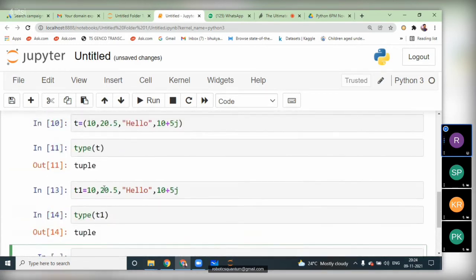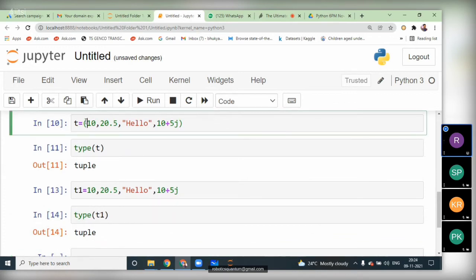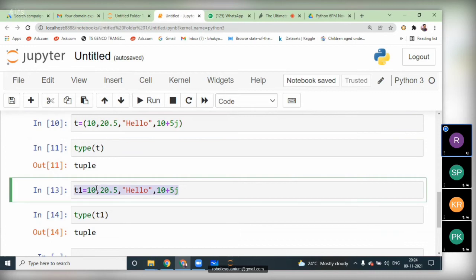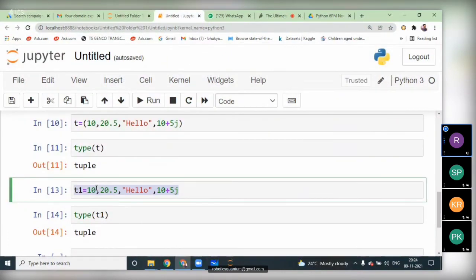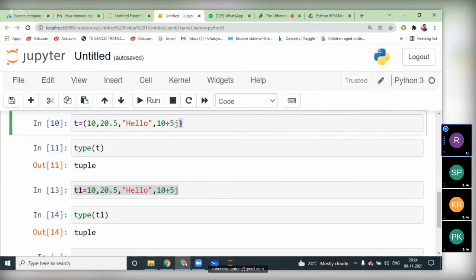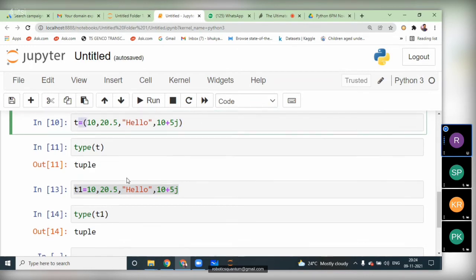See, here we created the tuple in two different ways. One is by using the brackets, and the other one is without using the brackets. So when we assign more than one value to a single variable, the type of the variable will be the tuple data type. When we assign more than one value by using brackets, that variable will also be a tuple data type. Okay, two ways we can create it.